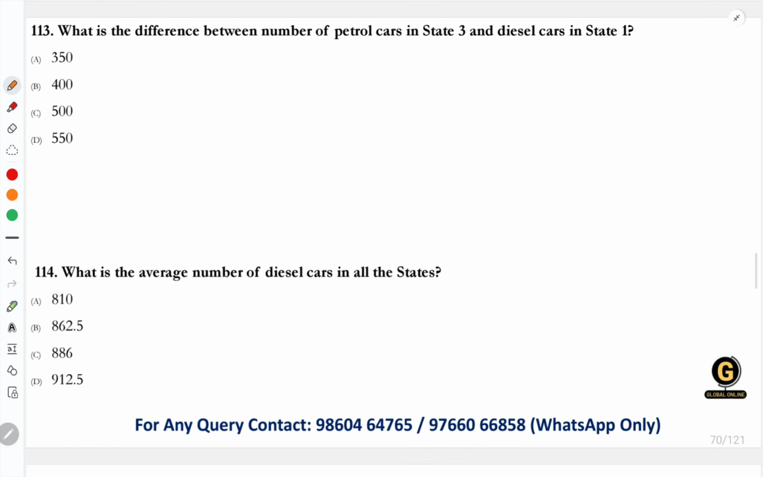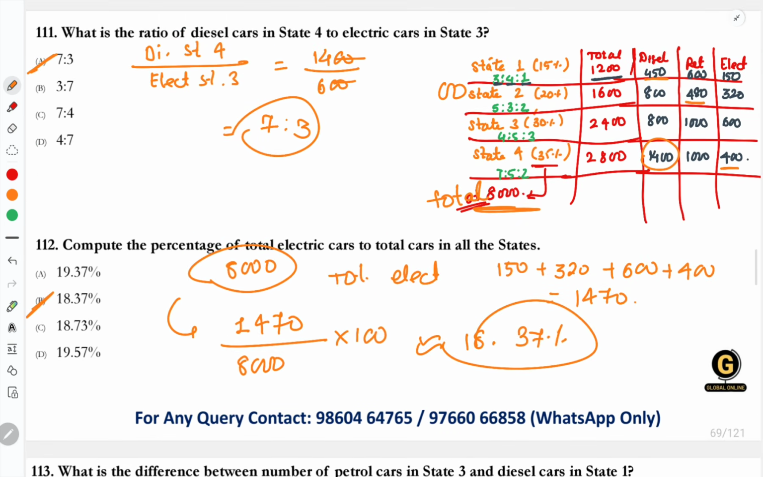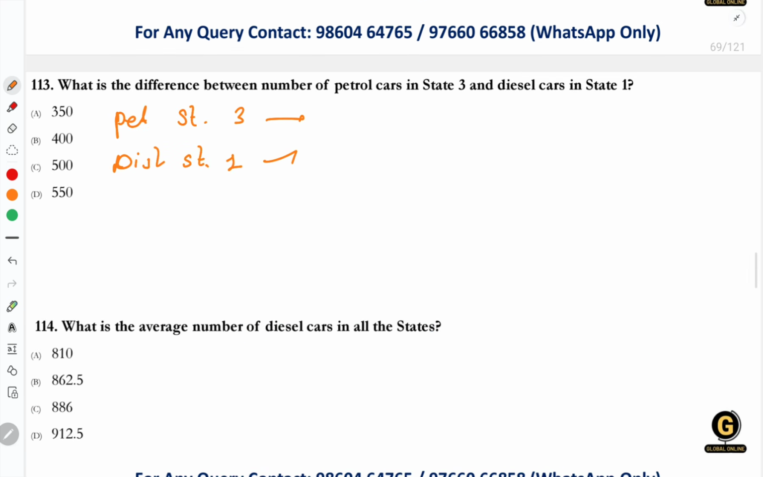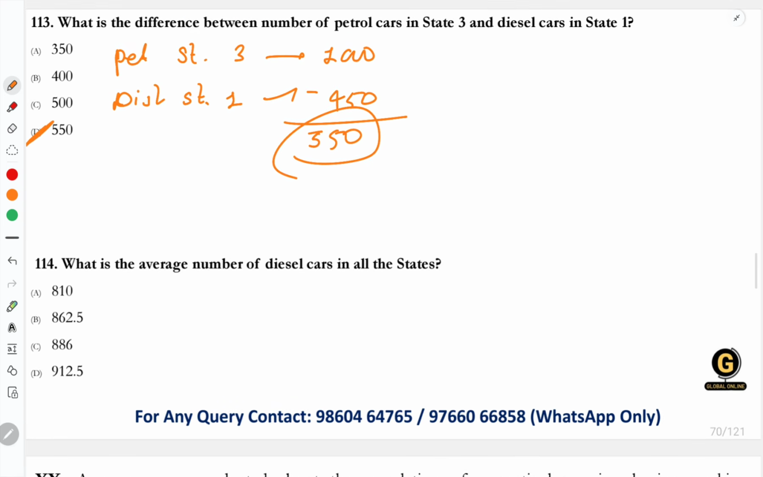What is the difference between the number of petrol cars in state 3 and diesel cars in state 1? Petrol cars in state 3 are 1000, and diesel cars in state 1 are 450. We have to find the difference, so 1000 minus 450 gives me 550. Option D is the correct answer. Again, very simple.